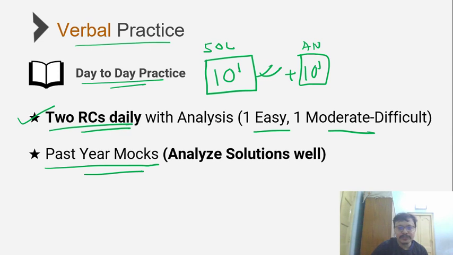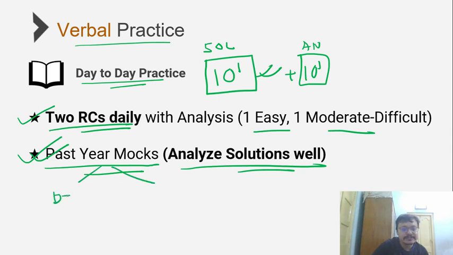What is important is, when you're handling the analysis, make sure you're handling the solutions well, which is why a very strong recommended source is, if you have access to past year, current year mocks, RC passages, that will be a very good source. Also what that does is, automatically any mock would involve diverse types of passages, be it in terms of genre as well as in terms of level of difficulty. So both get sorted.